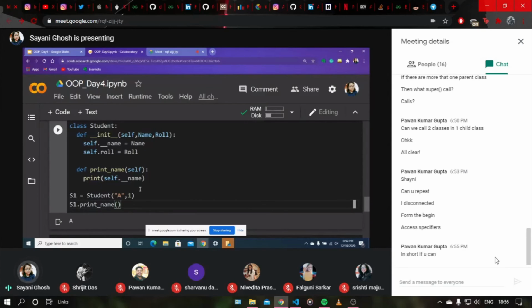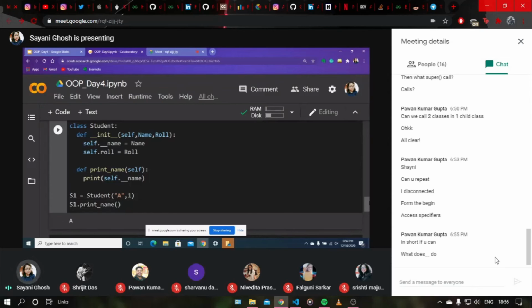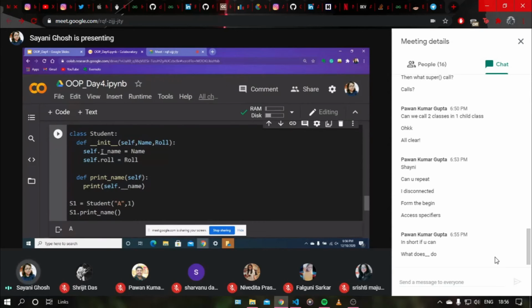Okay, Shiny, can you repeat? I disconnected. Okay, yeah, sure, I can repeat this. So this is what I did. I defined a class student and then I defined the init function. Inside the init function, rather than doing what I was doing for the last few cells of code, I wrote two underscores in front of the attribute name.